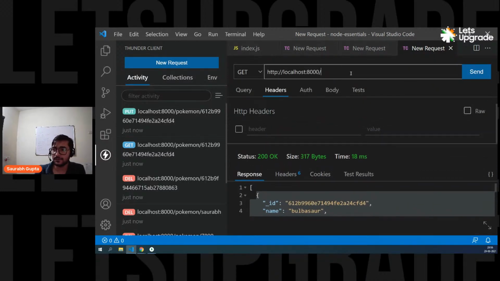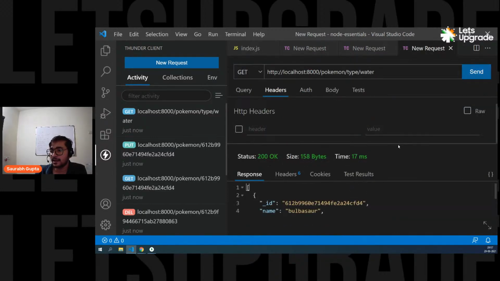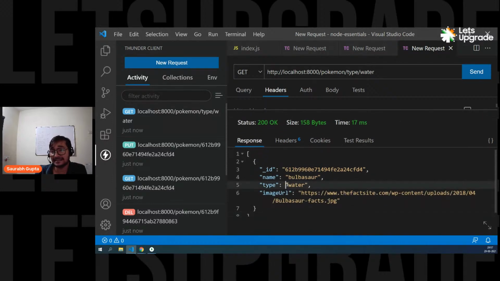Instead of get data, let's call Pokemon slash type, slash whatever type we want. So let's pass grass. Okay, now we don't have any grass type because we updated Bulbasaur to water, right? So let's say water type Pokemon. And that's it. Pokemon slash type slash water. See, Pokemon slash type slash whatever type I want, I can pass in this variable. And that's it. Send. And if we go see, we get Bulbasaur because Bulbasaur in this case is a water